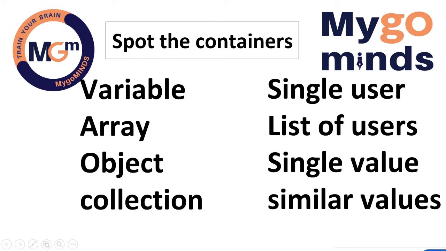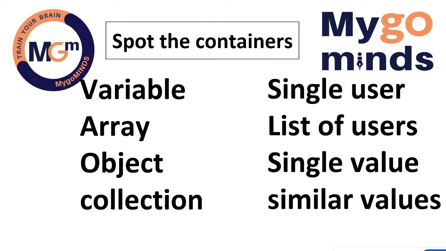In every programming language, first of all you must know what data structure is used to store the data. Data structure means arrangement of data in a proper structured manner. In order to store the data, you must have the knowledge on some containers. So what are containers? Containers are used to store the data. Every programming language will have four containers: one is variable, another is array, another is object, and the other is collection.